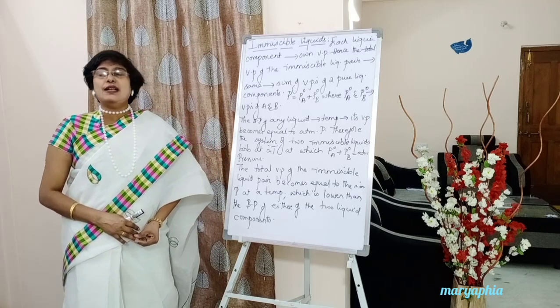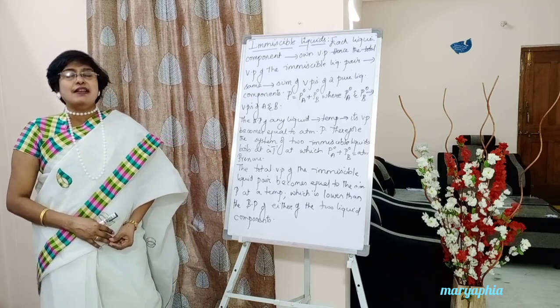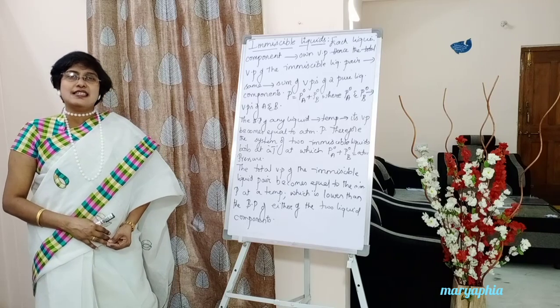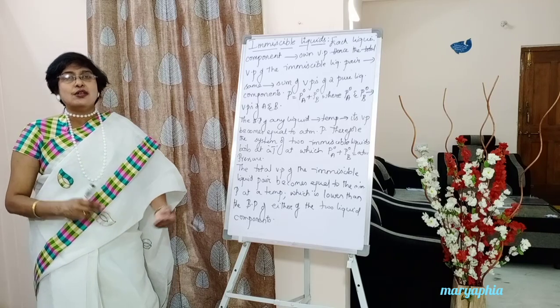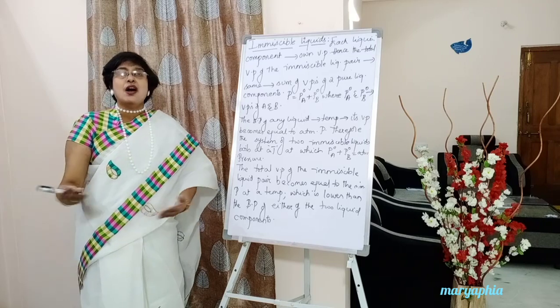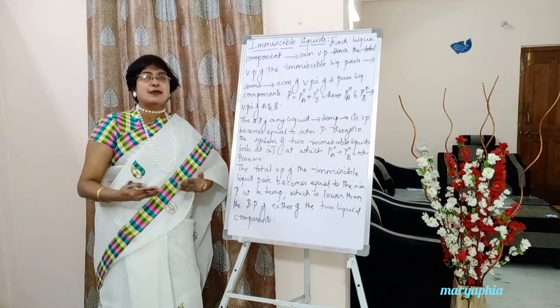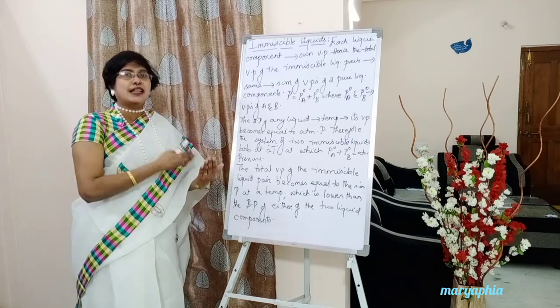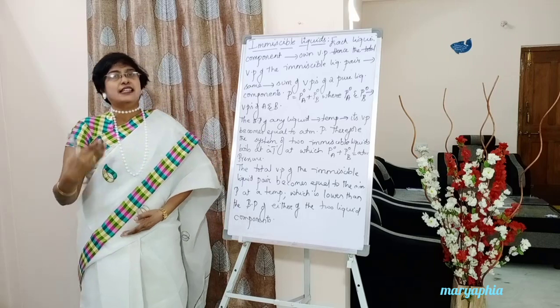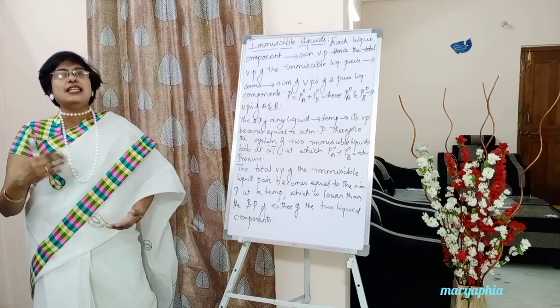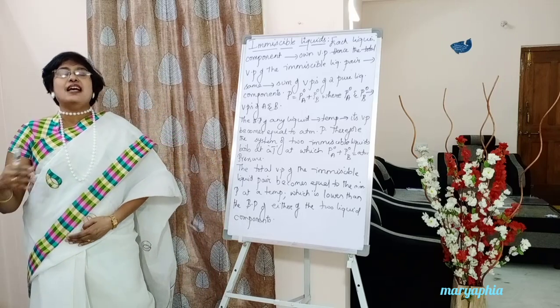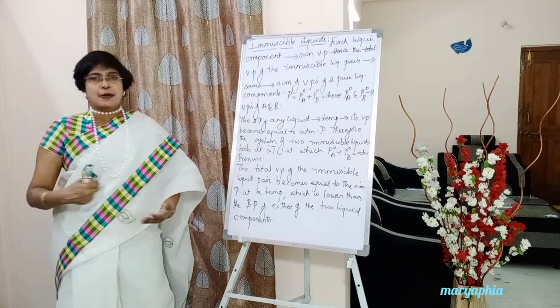So liquid A exerts its own vapor pressure, and it does not depend on how much vapor pressure B is exerting, and B doesn't look at how much vapor pressure A is exerting. So both the liquid components exert their own vapor pressures.